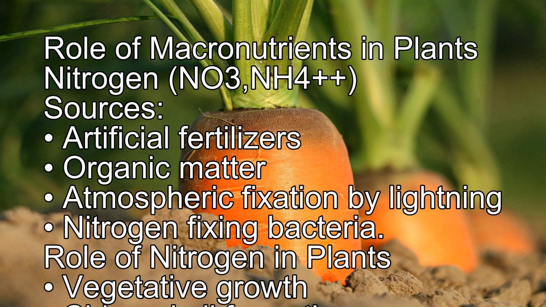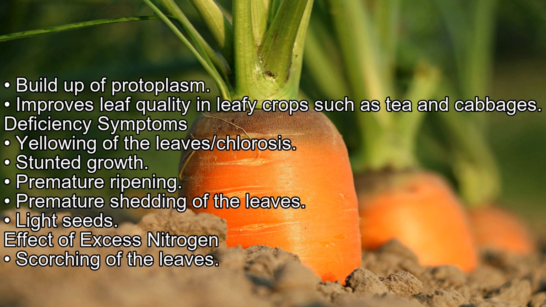Nitrogen, NO3-, NH4+. Sources: artificial fertilizers, organic matter. Atmospheric fixation by lightning, nitrogen-fixing bacteria. Role of nitrogen in plants: vegetative growth, chlorophyll formation, build-up of protoplasm, improves leaf quality in leafy crops such as tea and cabbages. Deficiency symptoms: yellowing of the leaves/chlorosis, stunted growth, premature ripening, premature shedding of the leaves, light seeds. Effect of excess nitrogen: scorching of the leaves.